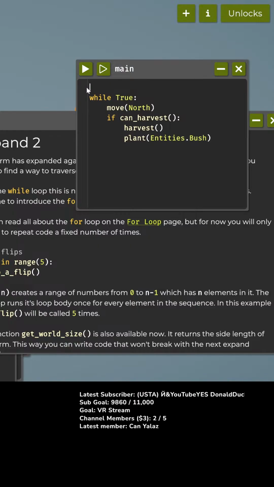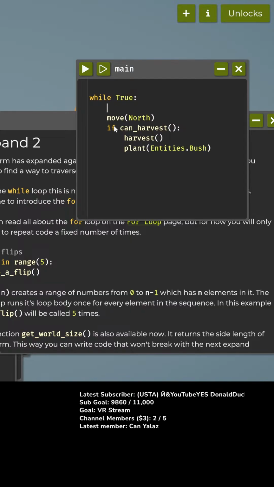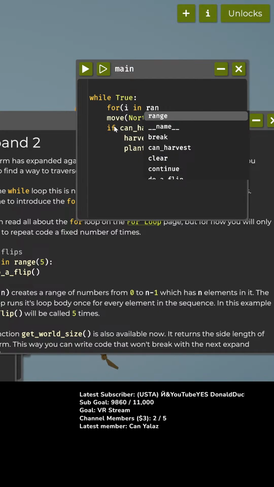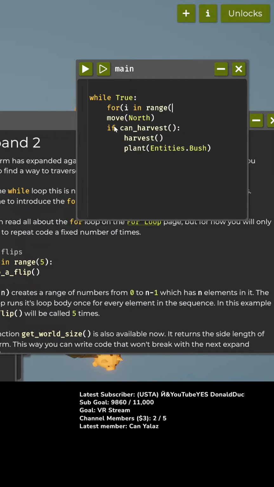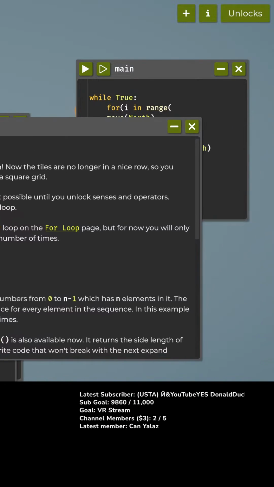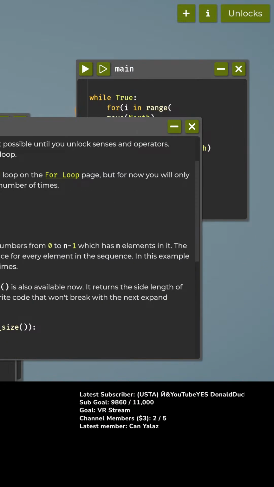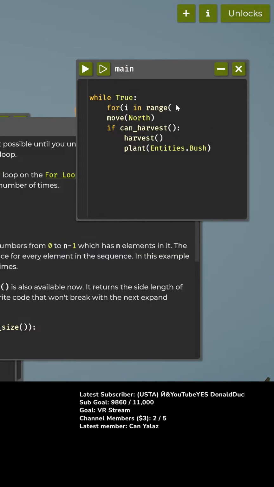So we are going to do while true. Then we're going to, okay, let's see here. For i in range. And then what was the name of the command to get the side length of the farm? getWorldSize.